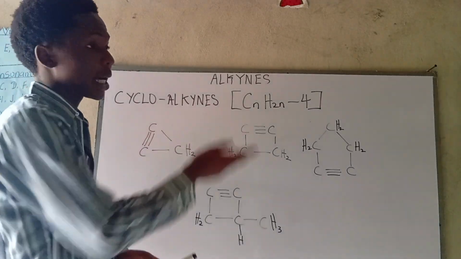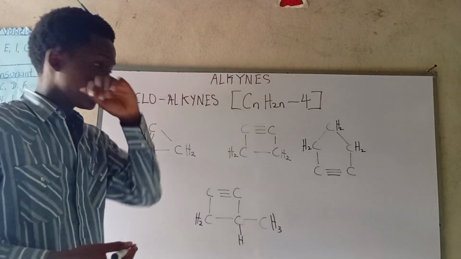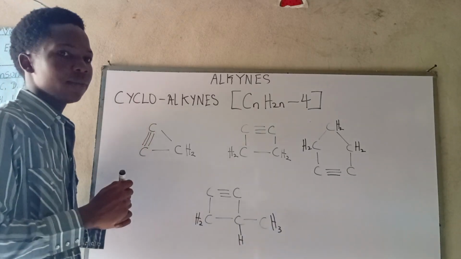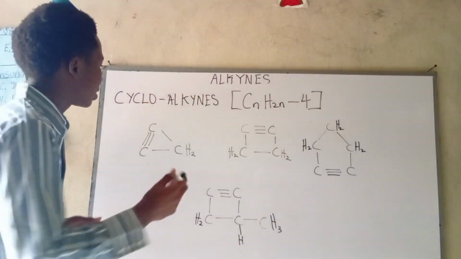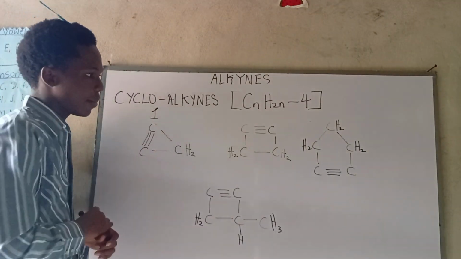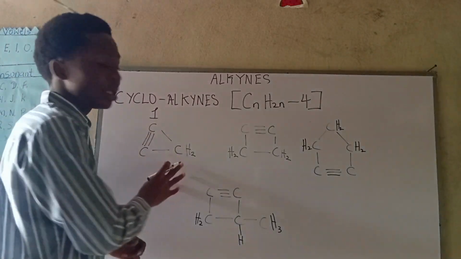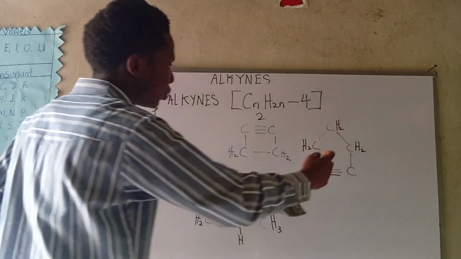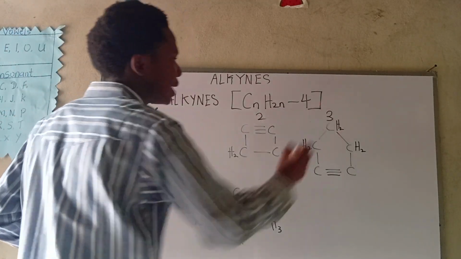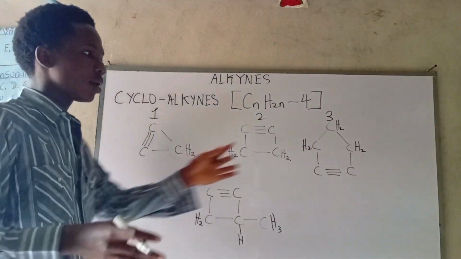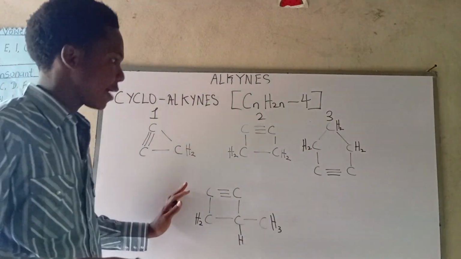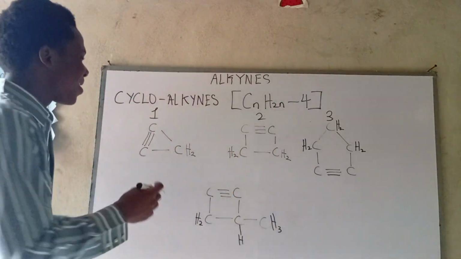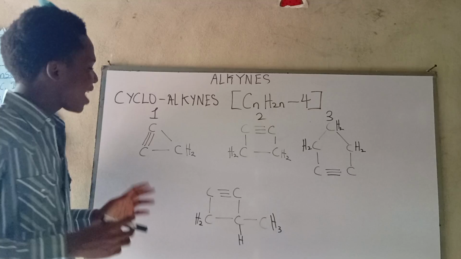Cyclic alkynes. So now what else do we do? This guy being the first member, because we said we start from 3 carbon. So we now call this guy our first member. After the third carbon, we have the fourth carbon. We call this guy our second member, and this guy is the third member, and so on and so forth. This guy is just a branched cyclic alkyne.